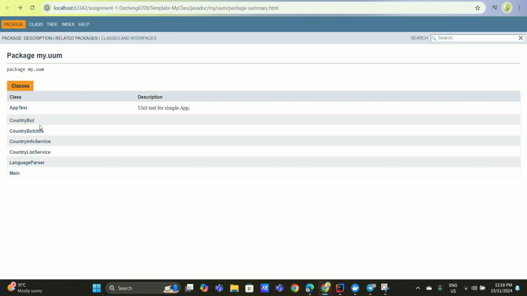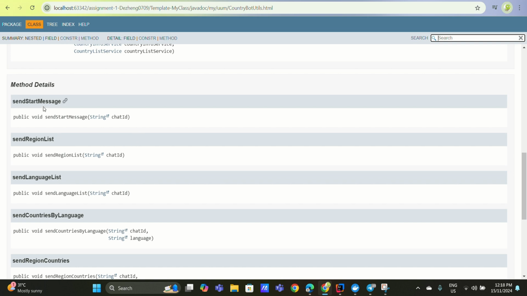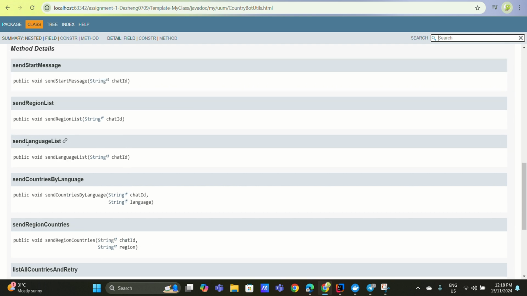The second class is country bot utils. The first method is send start message. After the user inputs the start command, the bot will send the start message. The second one is send region list. After the user inputs the region command, the bot will send a list of regions and let the user choose. Send language list is the third method. The bot will send the language list and let the user choose.